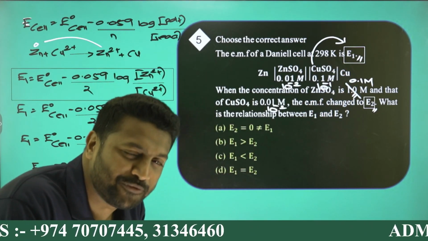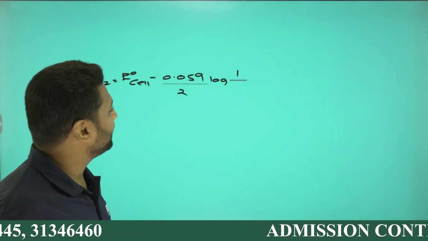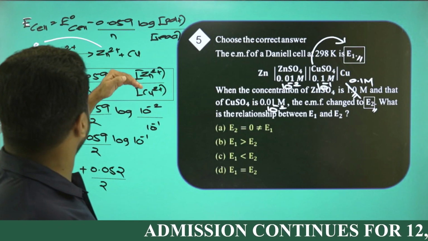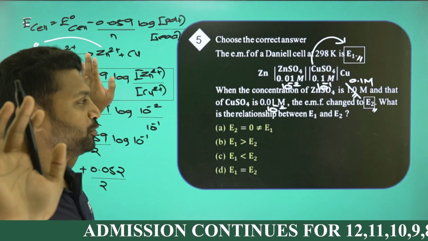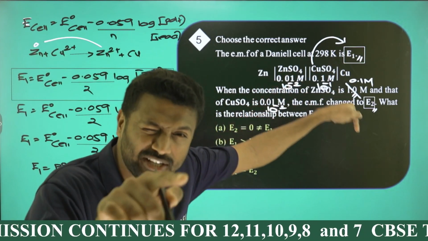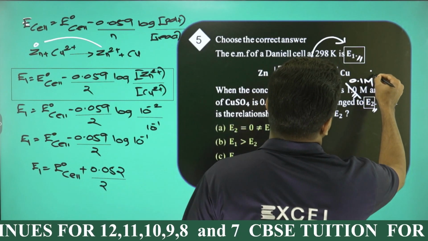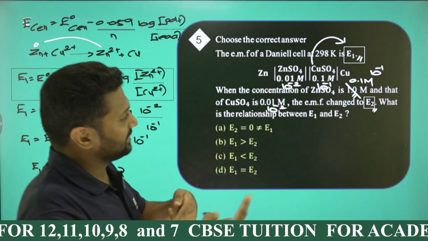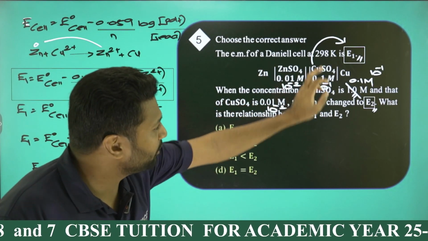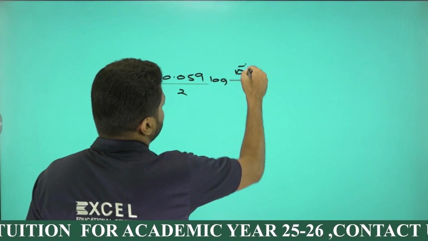So once again, do the same for E2. E2 will be given by E0 cell minus 0.059 by 2 log concentration of Zn2+ by Cu2+. In the first case, it was 0.01, now it becomes 0.1, which means 10 raised to minus 1.